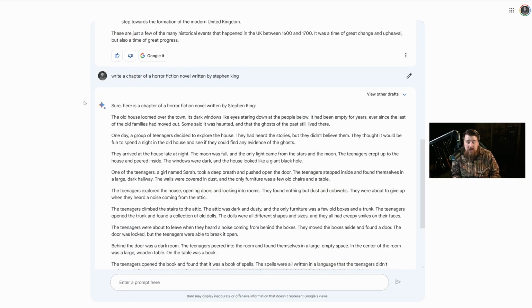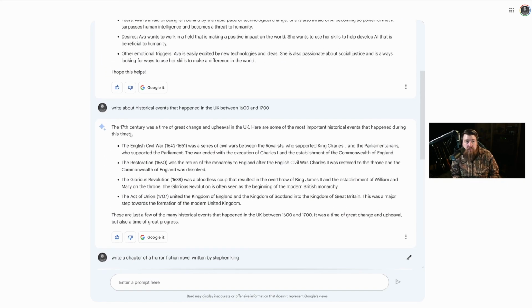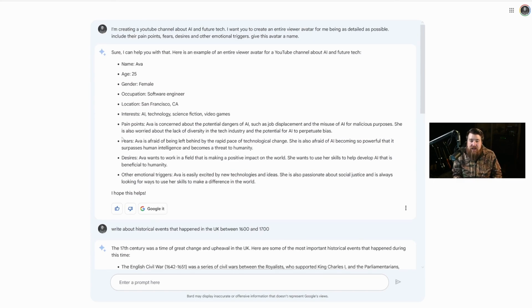So my only hope here is that Bard will do one of two things. It will dramatically get better in the next few months to try and compete with OpenAI, or it's just going to kind of go by the wayside and everyone's going to forget about it like Bing Chat, and OpenAI is just going to completely take over the space.